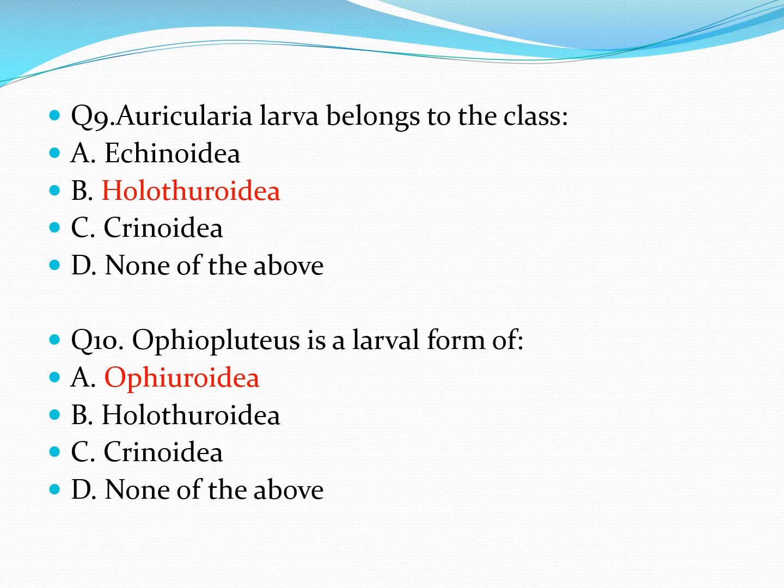And the last question is, Ophiopluteus is a larval form of, there are 4 options: Ophiuroidea, Holothuroidea, Crinoidea, and option D is none of the above. Ophiopluteus is a larval form of Ophiuroidea. So answer is option A, Ophiuroidea. So this is all in this lecture.